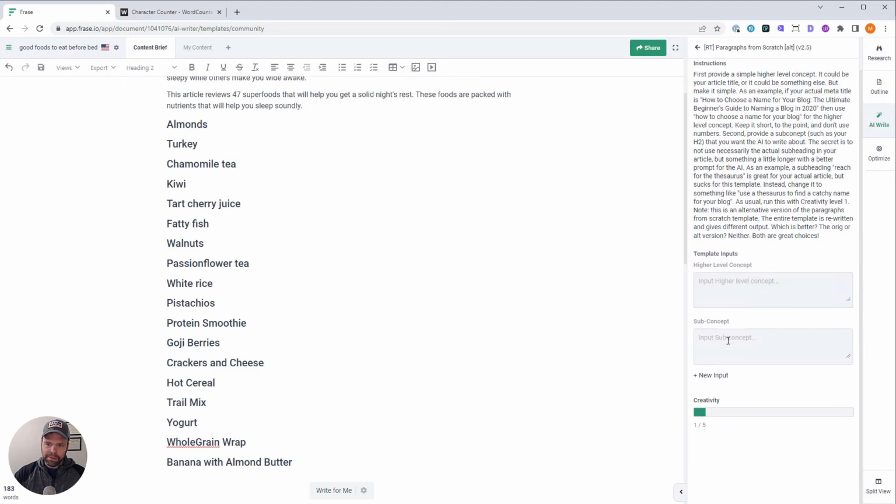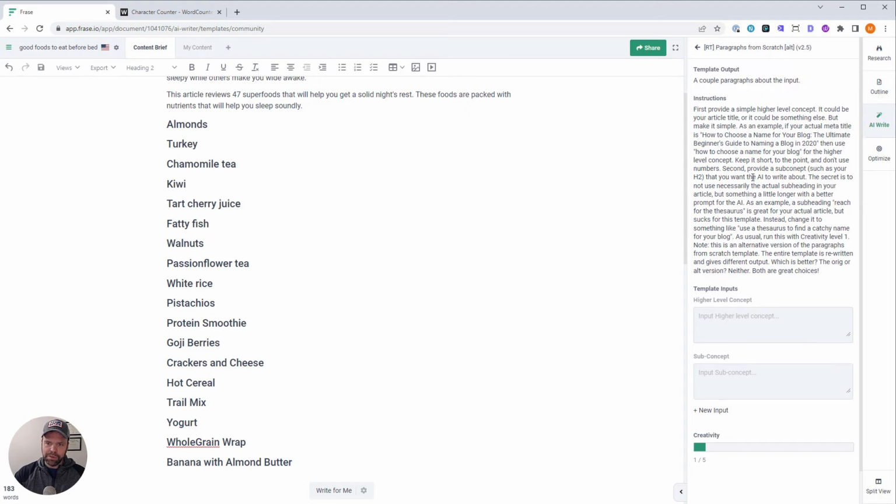All right, now this is a fairly easy template to use. It gives you some good instructions. If it's not clear, just go to the official Frase Facebook group, tag me, and I'll help explain it better. I tried to make this very informative when I wrote it.